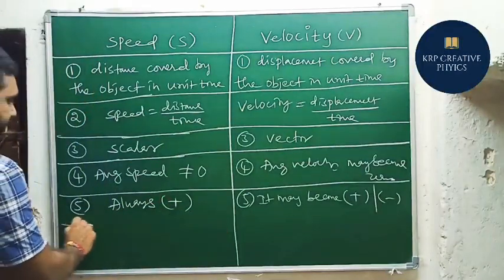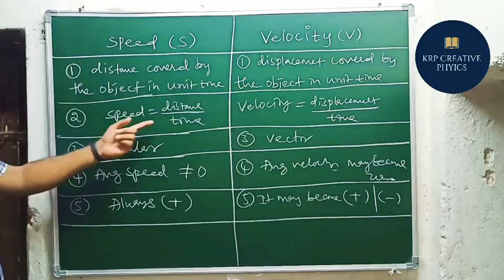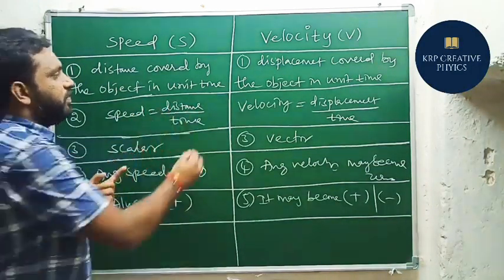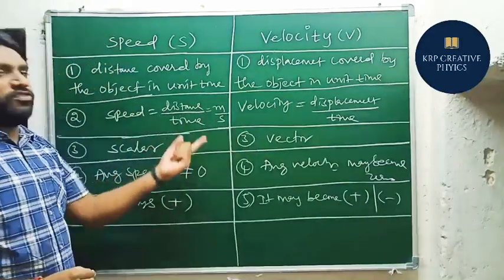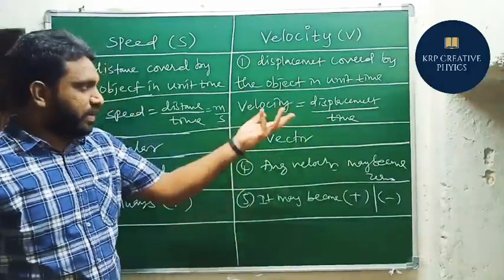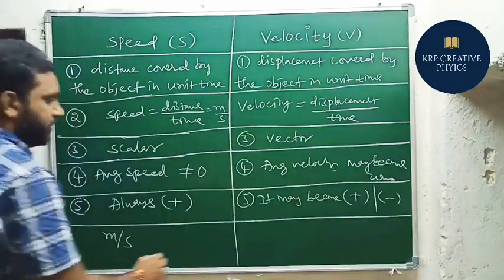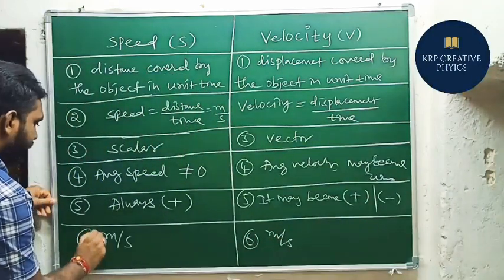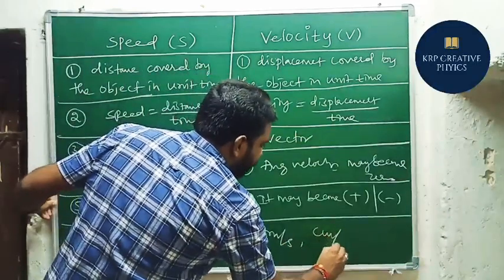So next we will learn the last difference here, units. Just observe this formula here. Speed equal to distance by time. Distance is measured in meters. Time is measured in seconds. So meters per second. And here also displacement is measured in meters and time is measured in seconds. So the units in the SI system are meters per second. If we consider the CGS system, centimeters per second. So here also centimeters per second.